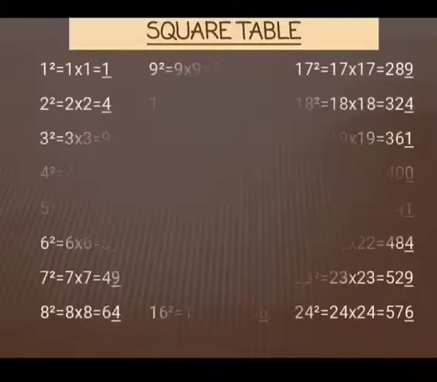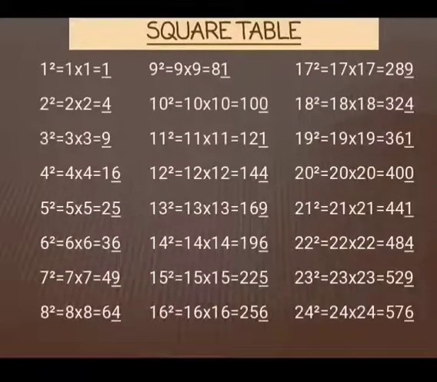Let's have a look at the square table. Here we have squares of 1 till 24. We find the squares of 1, 2, 3, 4 and so on, all natural numbers.